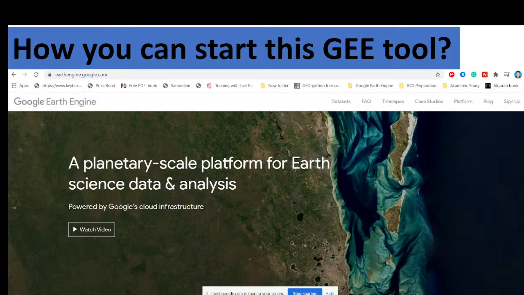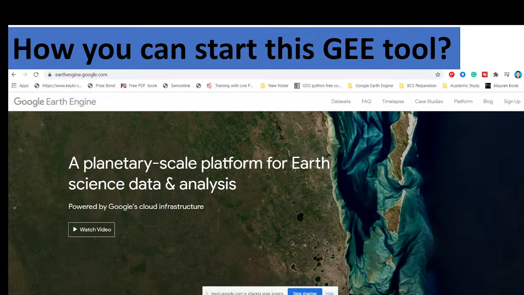Yeah, so basically Google Earth Engine does not work offline because all of the things are controlled from the server. And when you want to connect to the server, you must be online. Without it, it is not connecting. So all of the things are controlled from the Earth Engine server. We don't need to download software, and we don't need to download the satellite images. All of those things are stored in the Earth Engine server. So when you want to connect to the server, you must be online, and then we can get the result from the server.